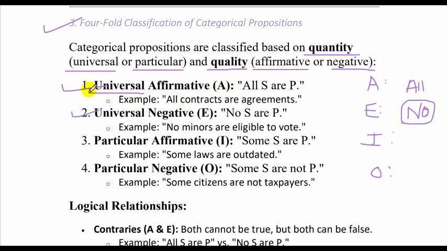So first we'll just understand these two. What we say in this is a constant syntax that we'll be utilizing. So all S, first we start with all, it is a generalization, it is universal. S stands for subject, P stands for predicate, R stands for copula. So all S are P. We are just substituting the letters S and P for subject and predicate.